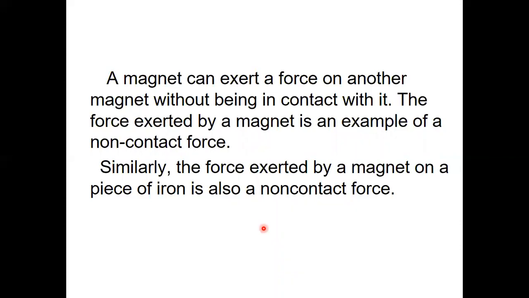See children, does the magnet on the rollers begin to move when the other magnet is brought near it? Does it always move in the direction of the approaching magnet? What do these observations suggest? Does it mean that some force must be acting between the two magnets?